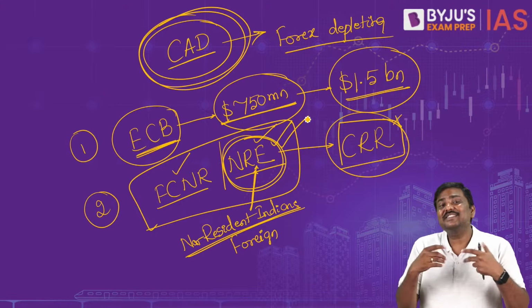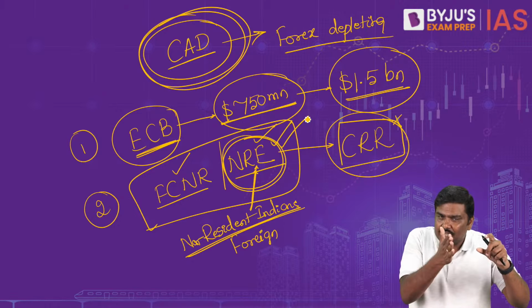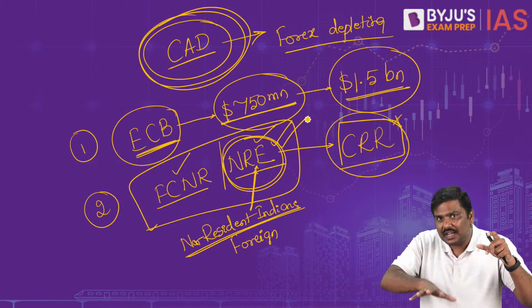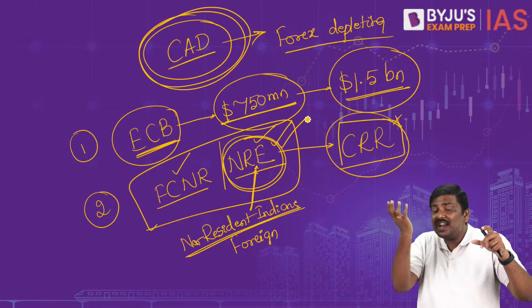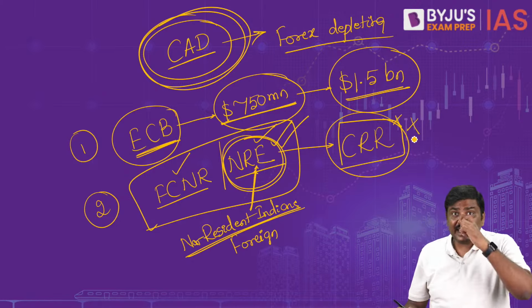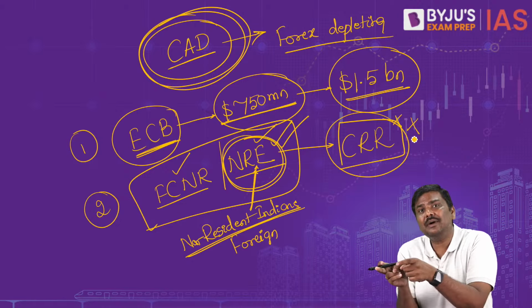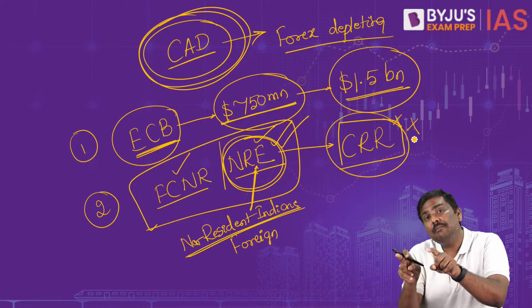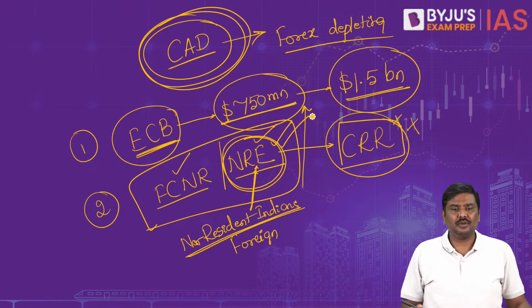So the argument is simple here. The foreign investors, that is non-resident Indians, will keep deposits in rupees in these accounts. And whatever extra amount is kept during this period, the bank doesn't have to meet any CRR on this, which means the bank can utilize the full amount for its purposes, which means the bank can also offer a higher interest rate on these deposits.